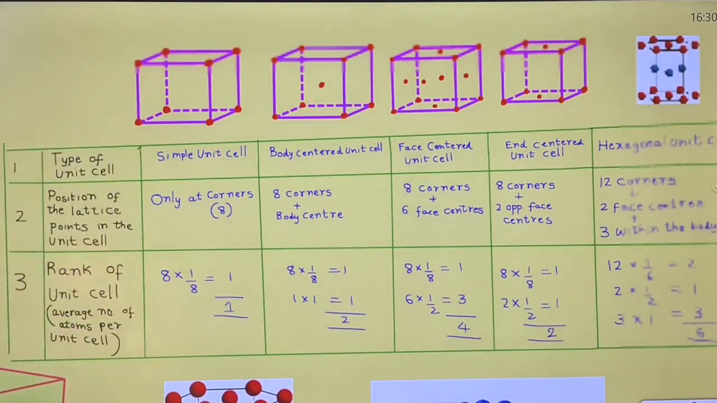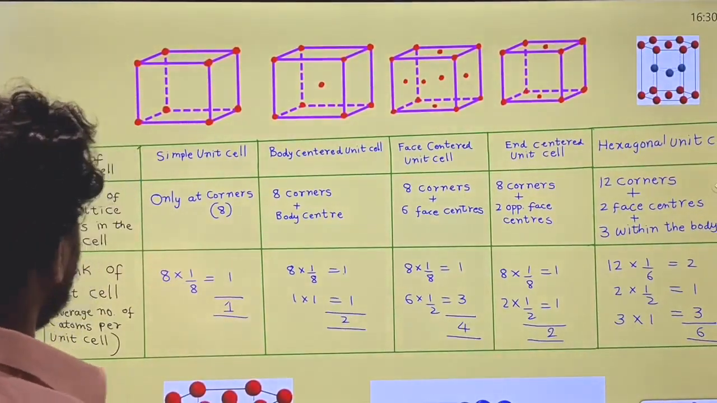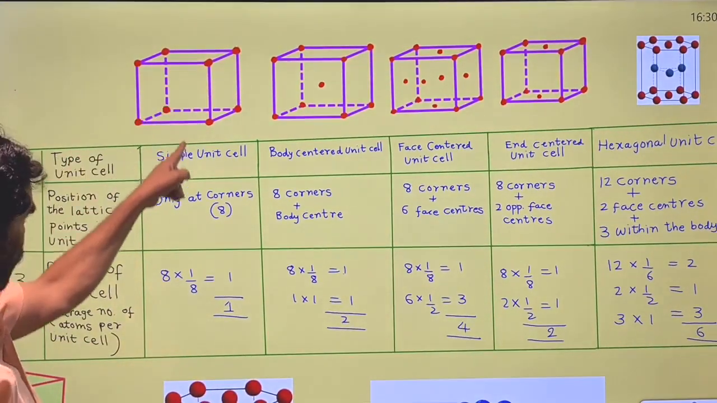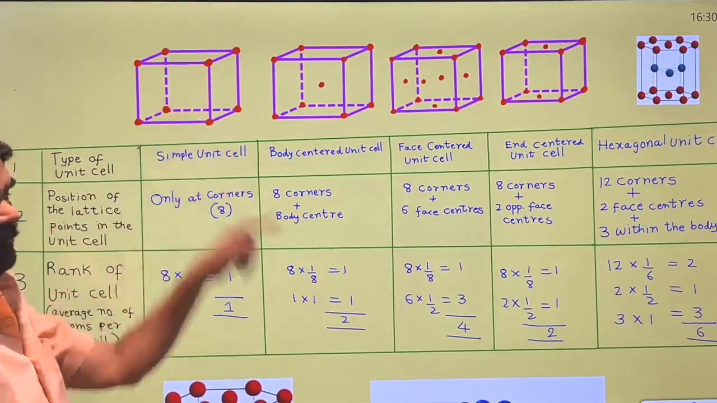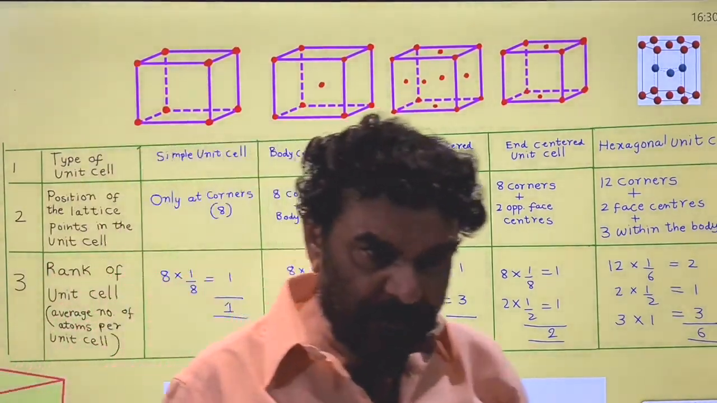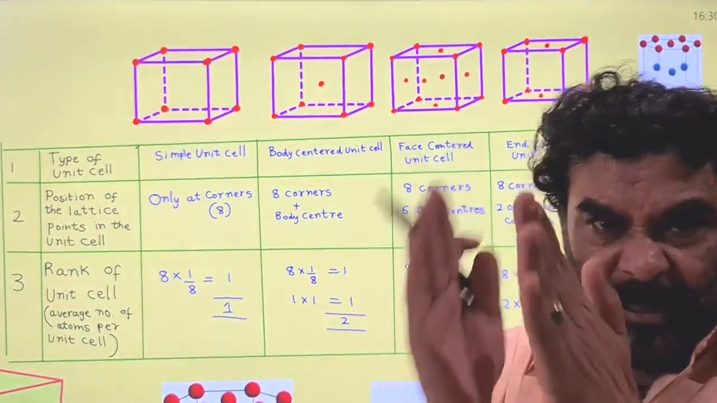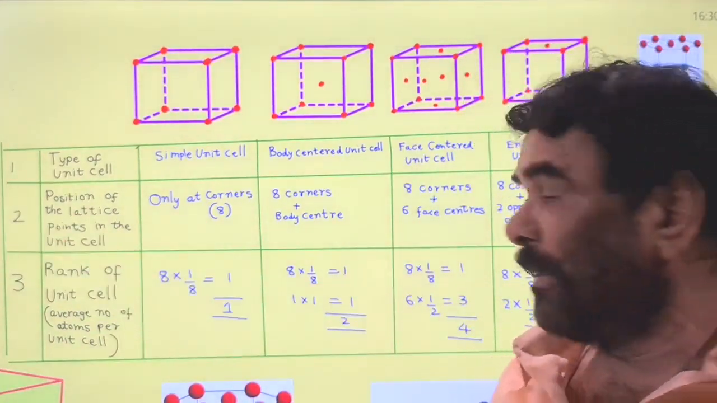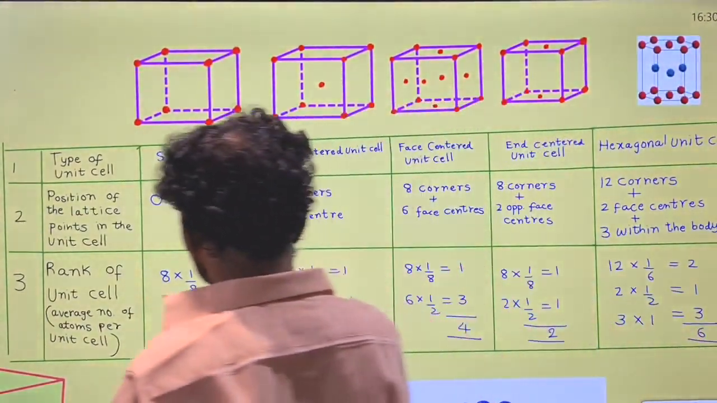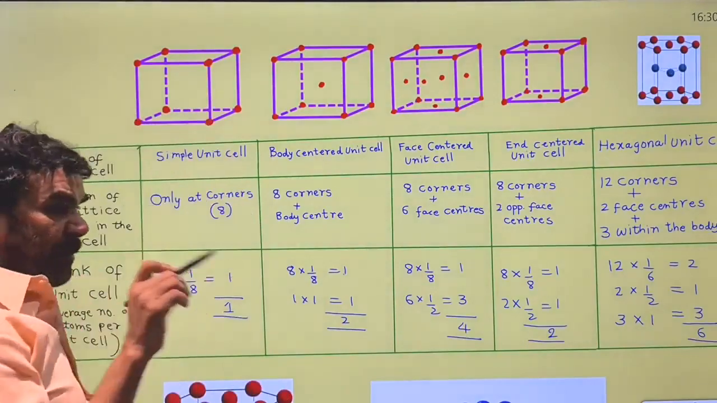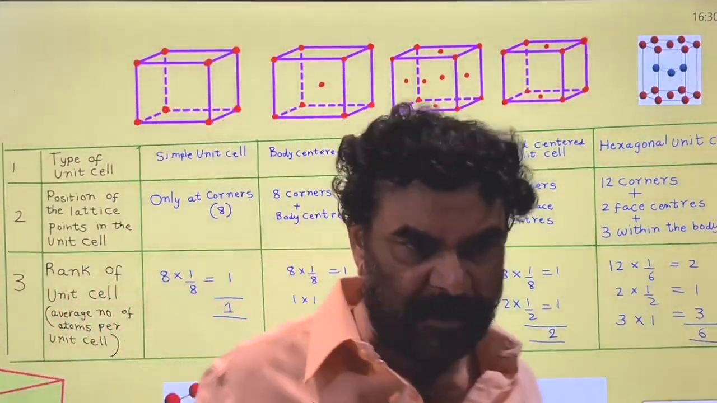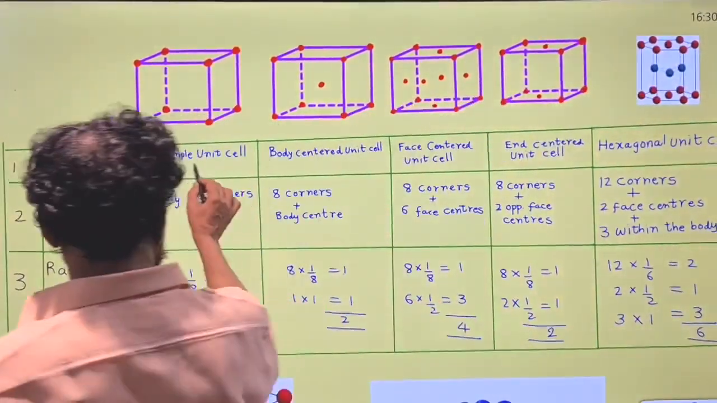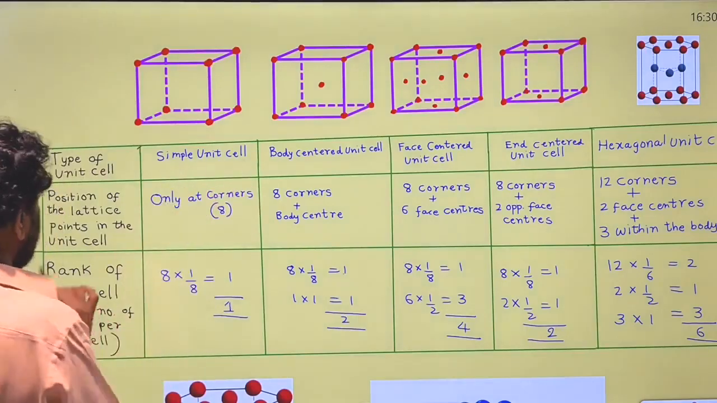First one, the type of unit cell. This is the primitive unit cell or simple unit cell: the unit cell where the lattice points are present only at the corners, not at other places. Such a unit cell is called a simple unit cell or primitive unit cell. Both are the same.